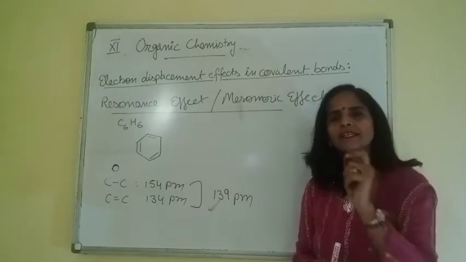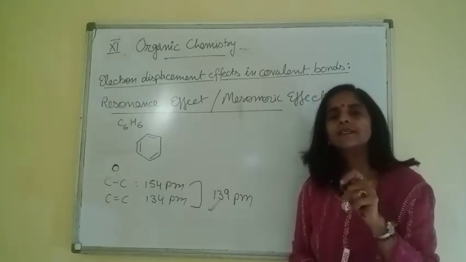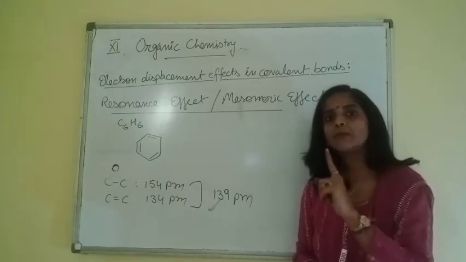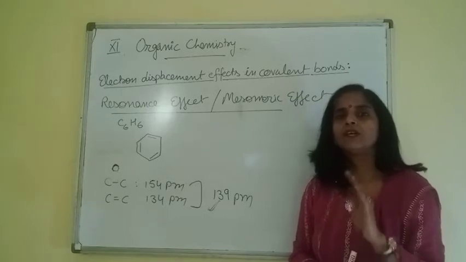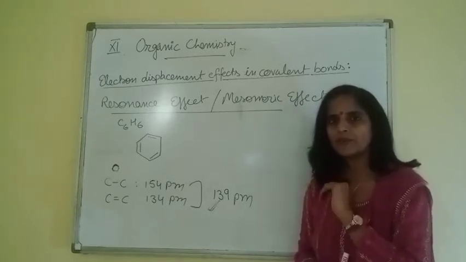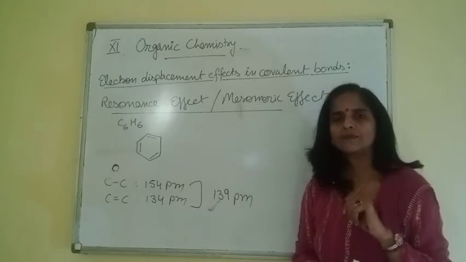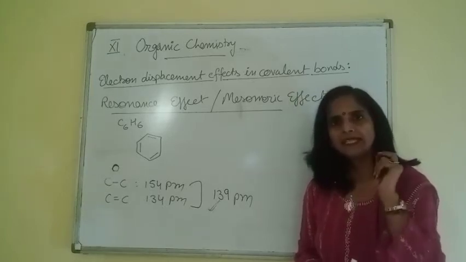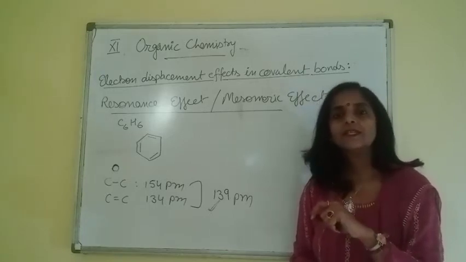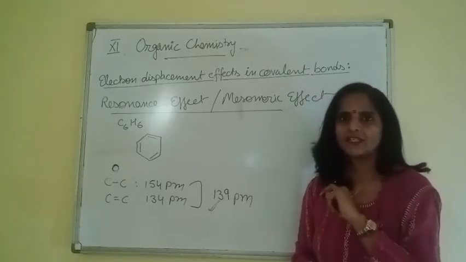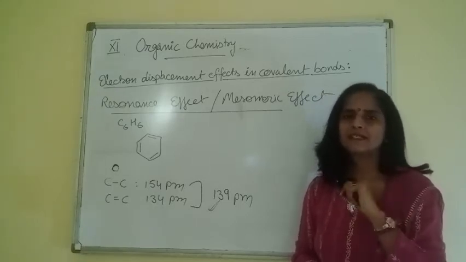This phenomena is termed as resonance. So what is resonance? Whenever a single possible structure cannot explain all the properties of that compound, then we give more than one structures to that compound. And these structures are termed as resonating structures or canonical structures. And the phenomena is termed as resonance.